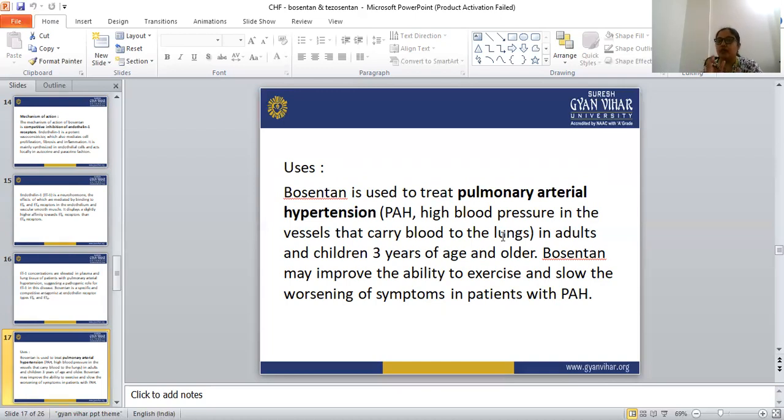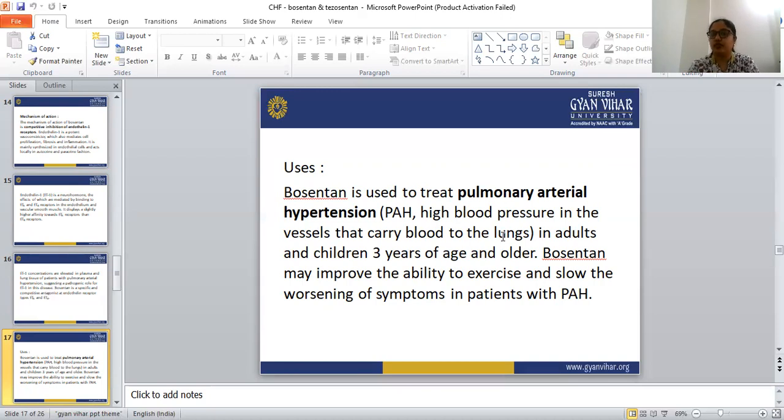That condition is known as pulmonary arterial hypertension, in adults and in children 3 years of age and older. Bosentan may improve the ability to exercise and slow the worsening of symptoms in patients with pulmonary arterial hypertension, PAH. So this is all about endothelin 1.